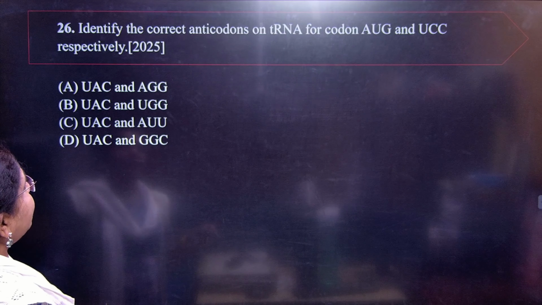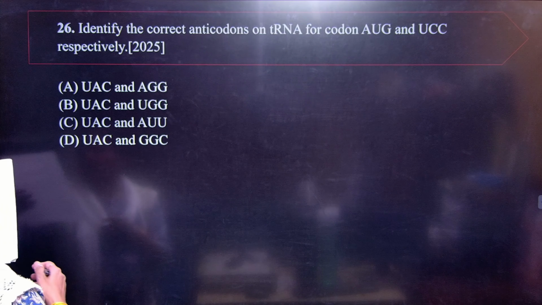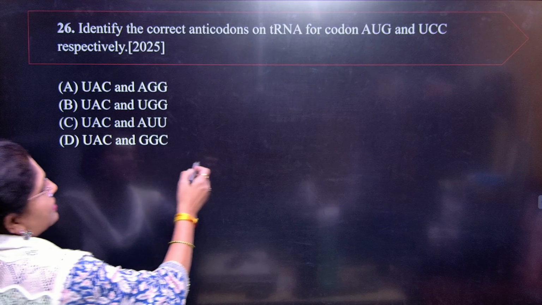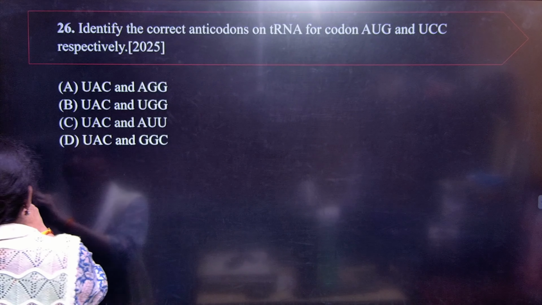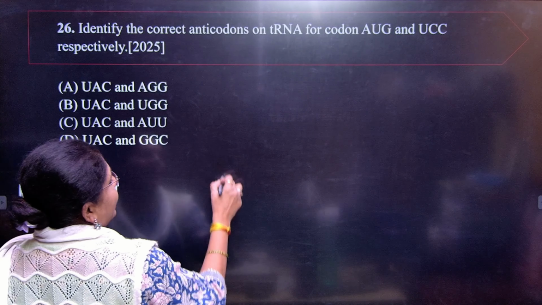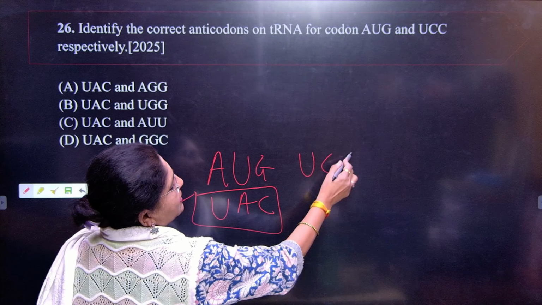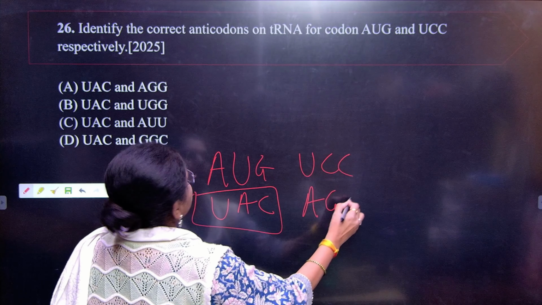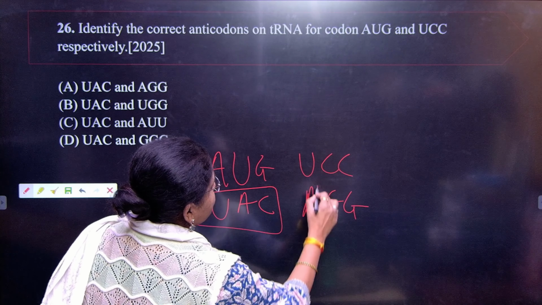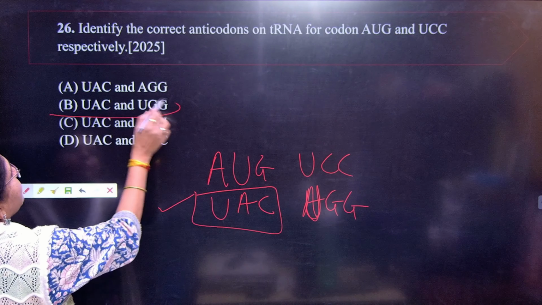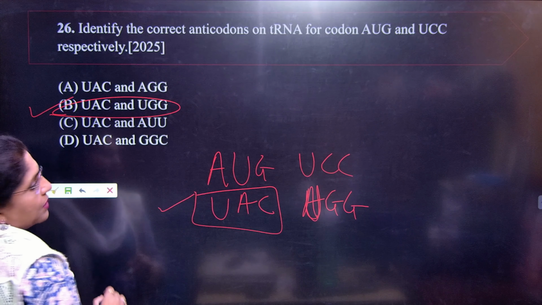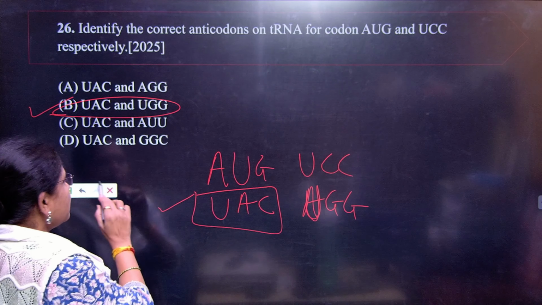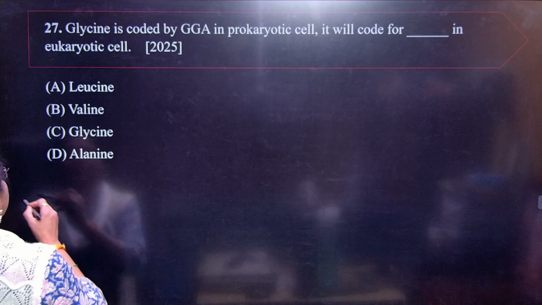You know that anticodons are on the tRNA, and we are getting here AUG. What will be the anticodon here? UAC. Okay, this is your correct answer. And for UCC, you will have AGG. Okay, I'm sorry, UGG. Got it? So what should be your correct answer? B is the correct answer. So you should know the complementary base pairings.